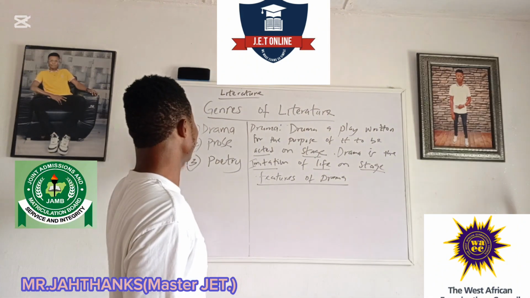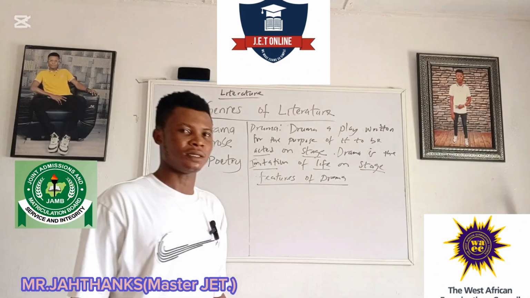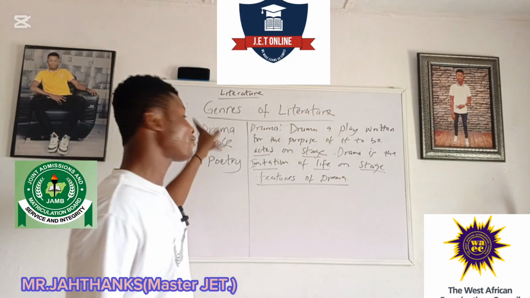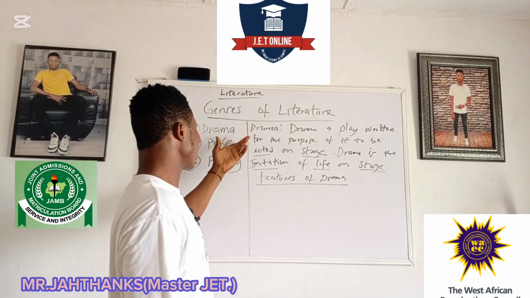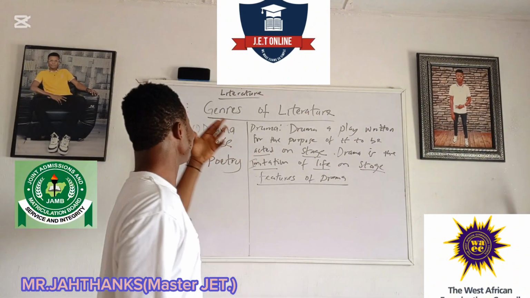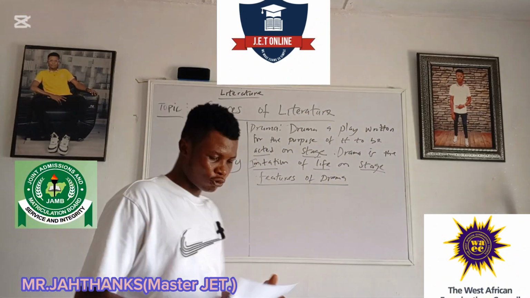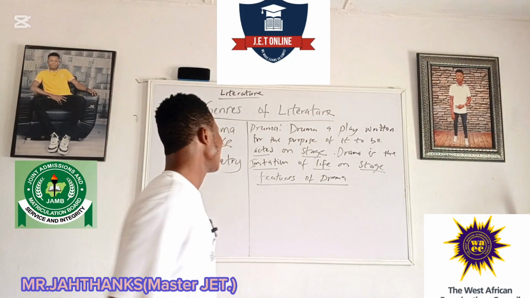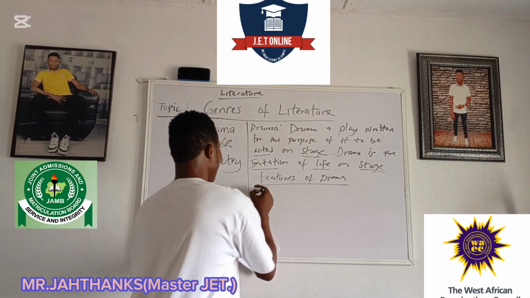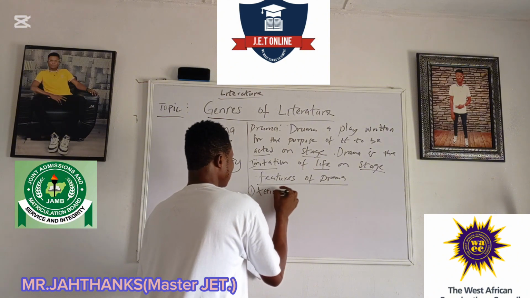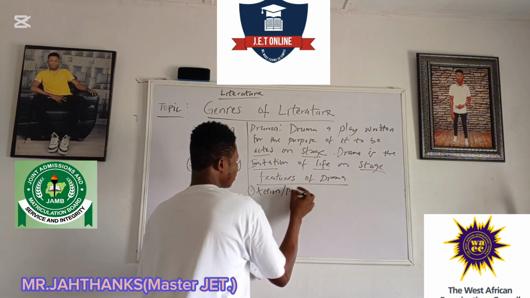We look at these three genres of literature, they are actually not the same thing. There are some things that cut across them to show differences in them. In prose work, there are things that are peculiar to it. In poetry, there are things that are peculiar to poetry, as well as drama. So we are going to look at some of the features of drama, and I will just highlight them and explain them to us. Number one is what we call action or performance.